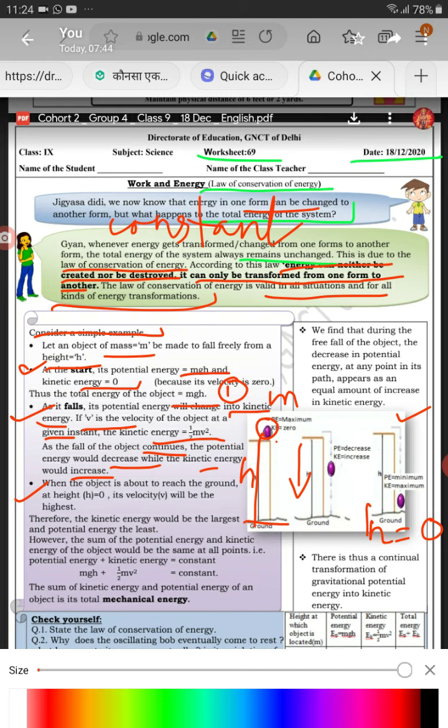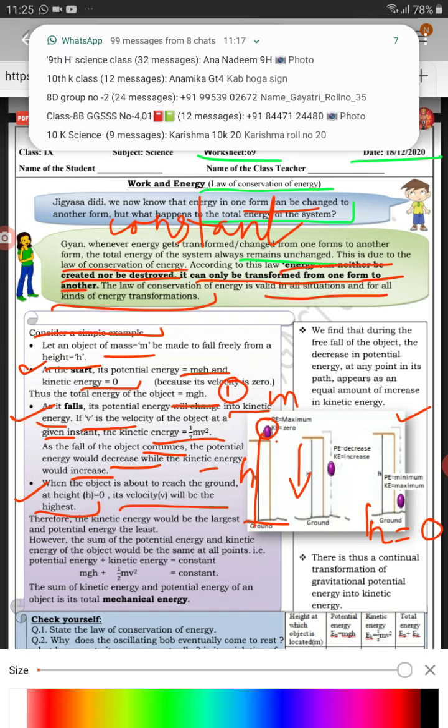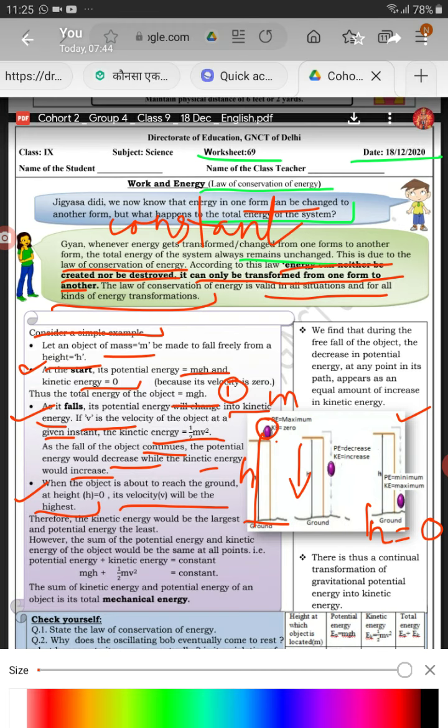Near the ground, height h is equal to 0. Its velocity will be highest. At maximum height h, velocity is 0. At ground level, velocity will be highest. So, potential energy near the ground is 0 and kinetic energy is half mv square.